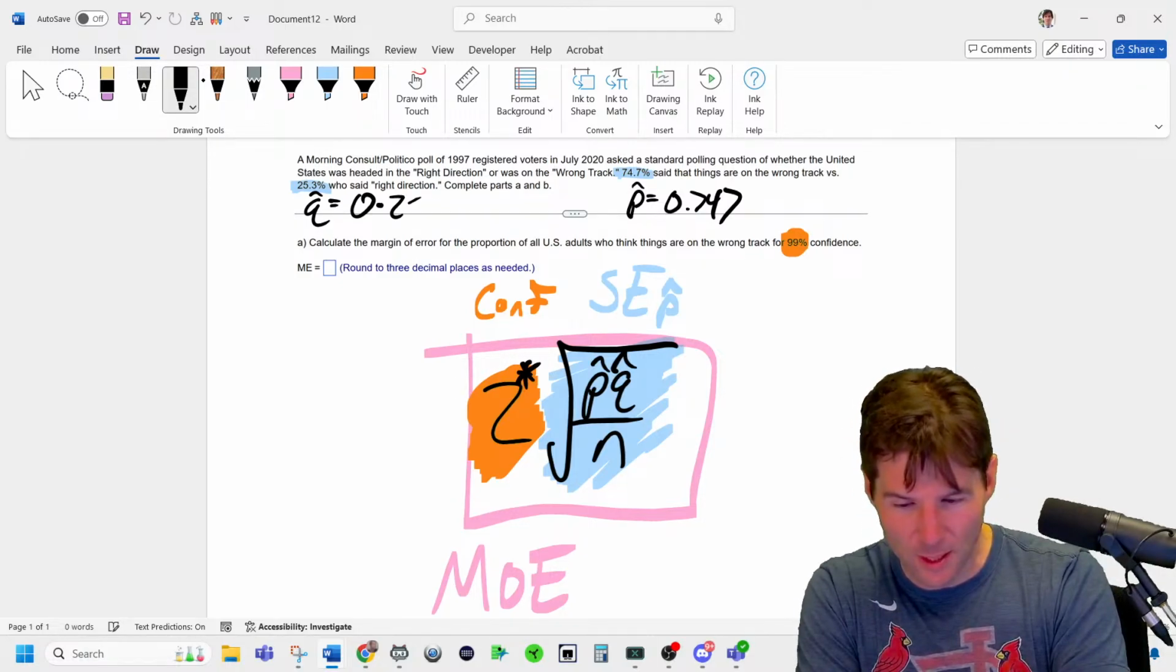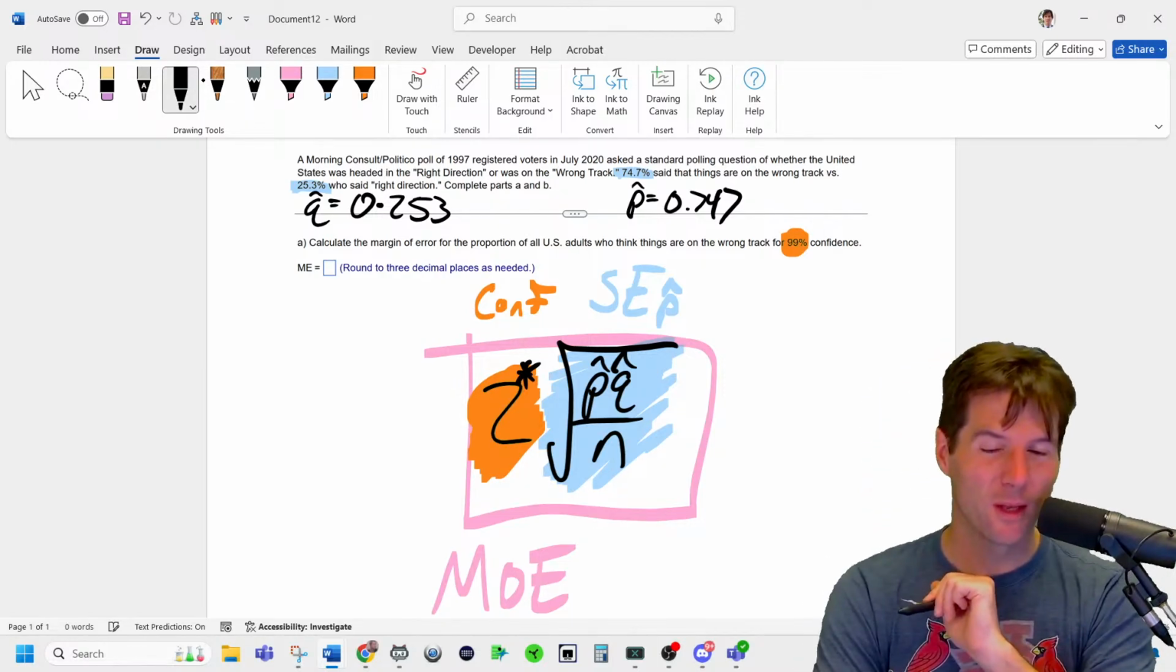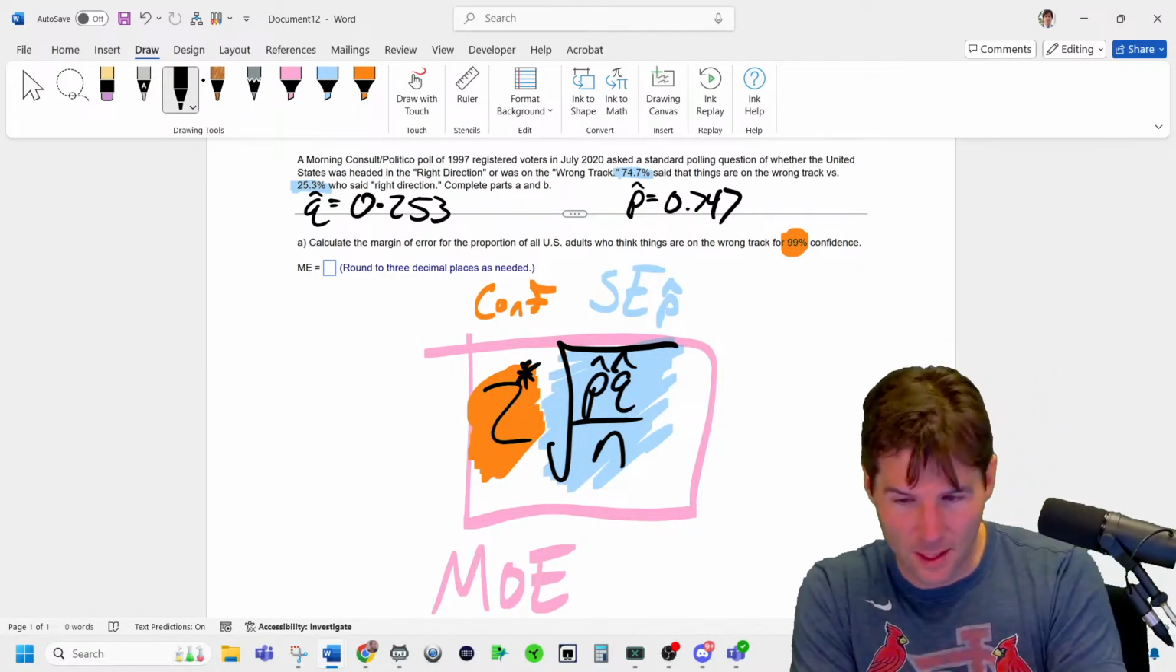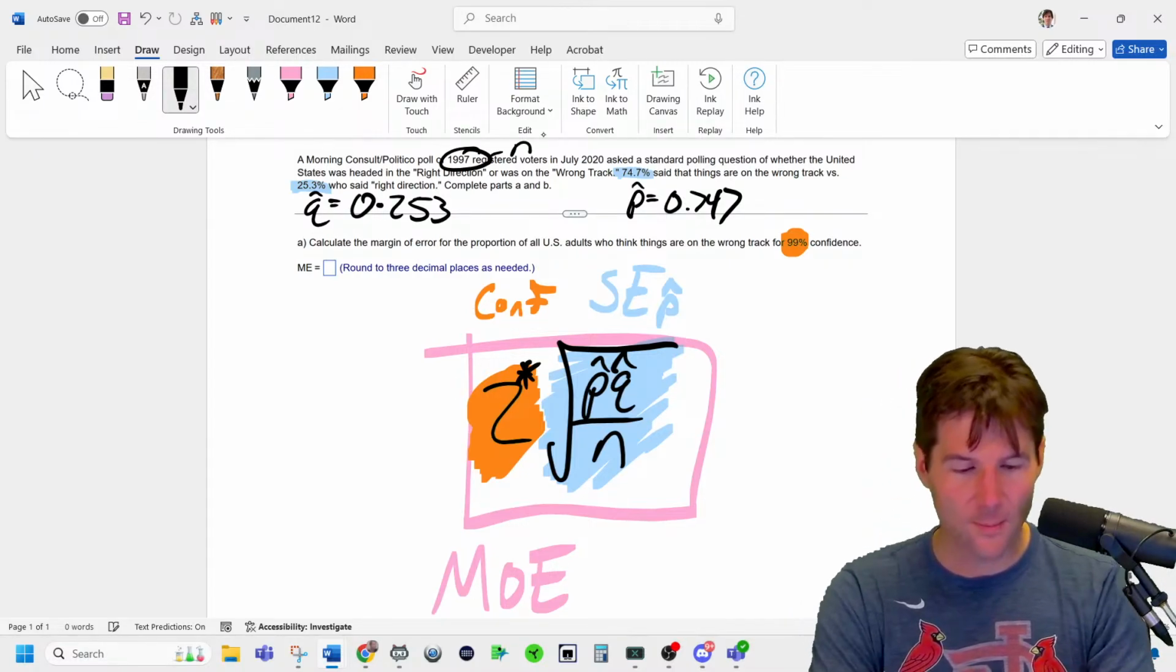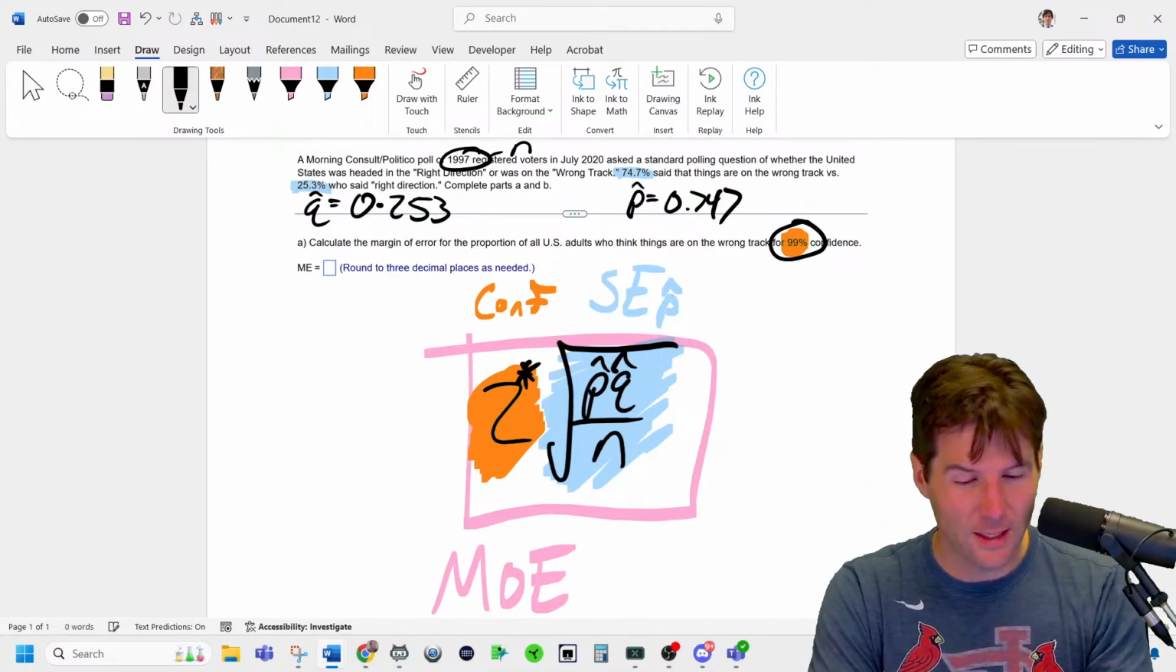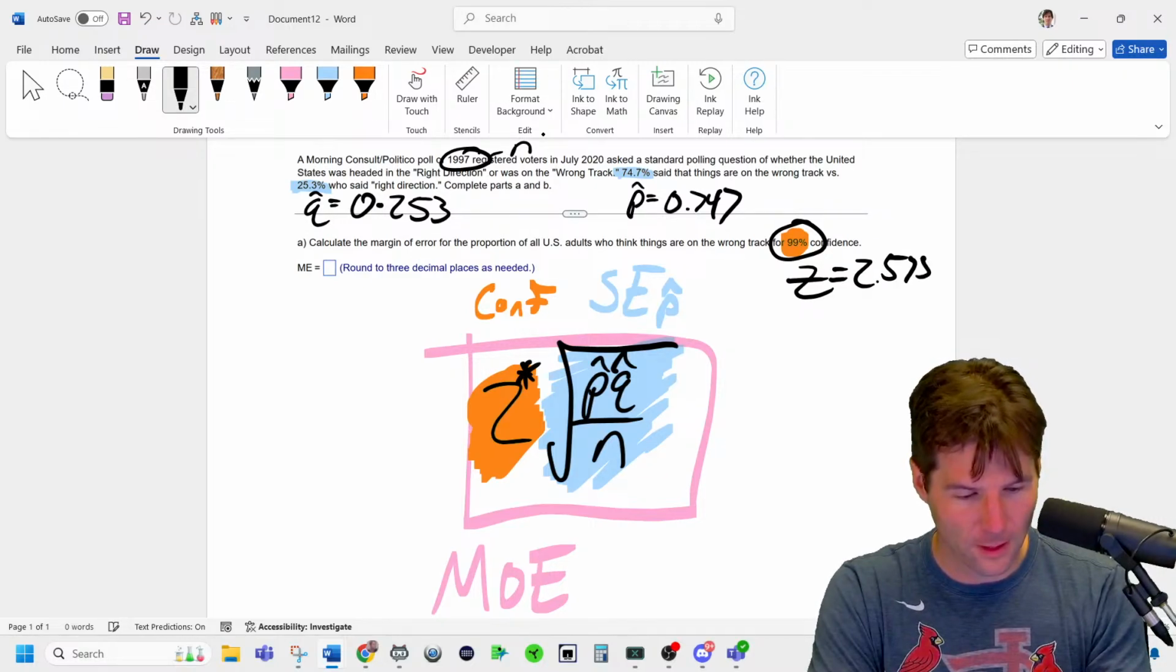Double check. Remember, 99% confident. The first one you gave me, 99% confident. And this is n right here. 99% confident. So 99% confident is a z of 2.5758. I carry out the extra decimal on it.